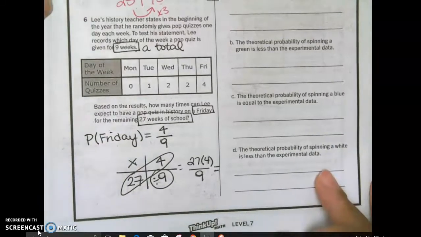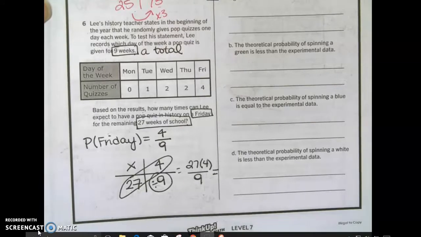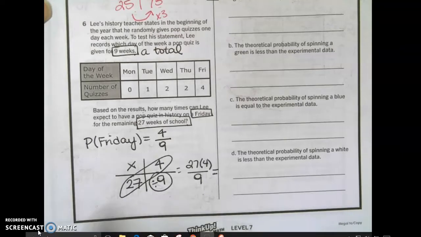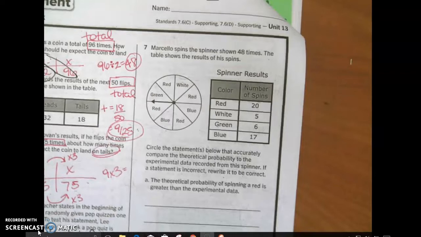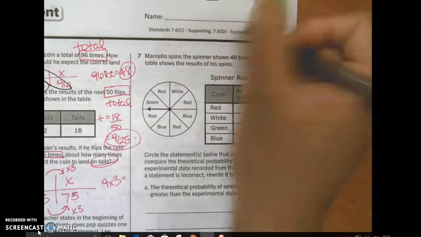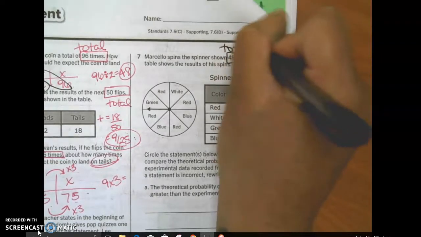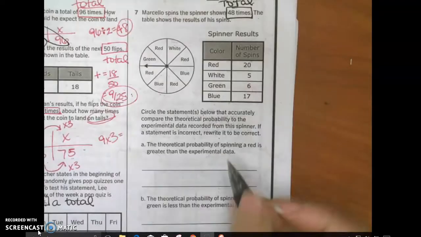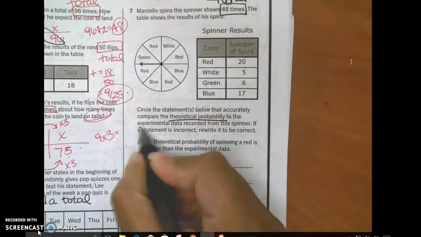Number 7. Okay. Marcelo spins the spinner shown 48 times. What's 48? A total. The table shows the results of his spins. Circle the statements below that accurately compare the theoretical probability to the experimental data.